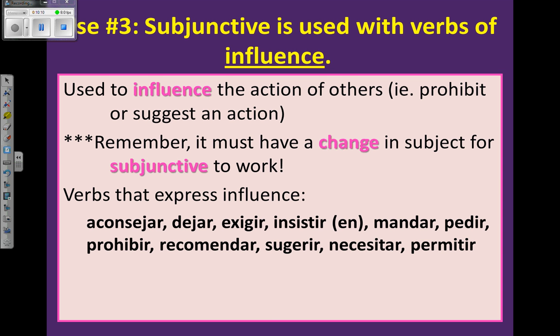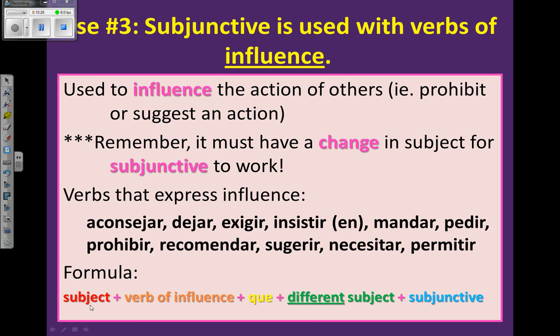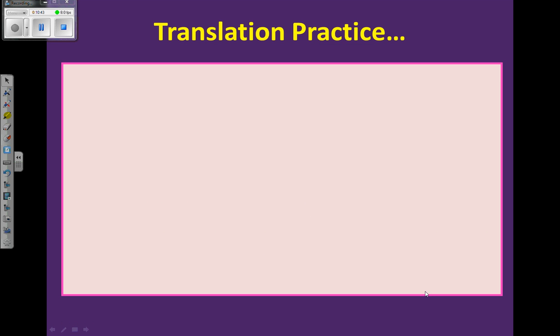These are verbs that express influence. Aconsejar, these are all part of your vocab words that you just learned. Dejar, exigir, insistir, mandar, pedir, prohibir, recomendar, sugerir, necesitar, permitir. I don't remember if necesitar was in there, but that's one as well. Formula, exactly the same. We're going to have a first subject, a verb of influence, one of these, in the indicative. So it'd be yo aconsejo, or yo dejo, or yo exijo, or yo insisto, separated by que, a different subject, and then the subjunctive. Okay, let's do some practice.